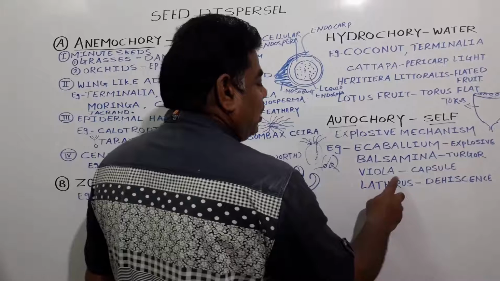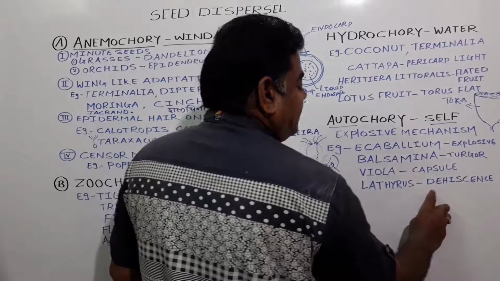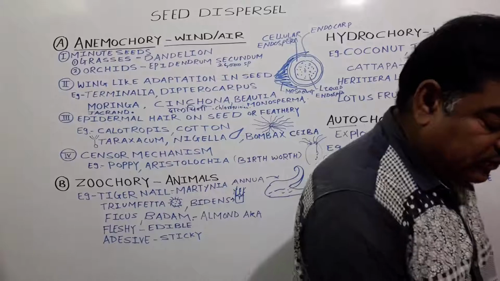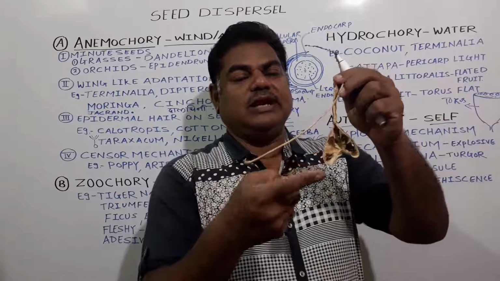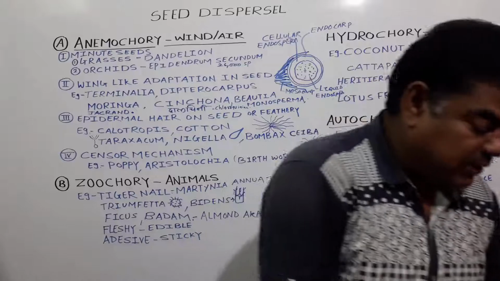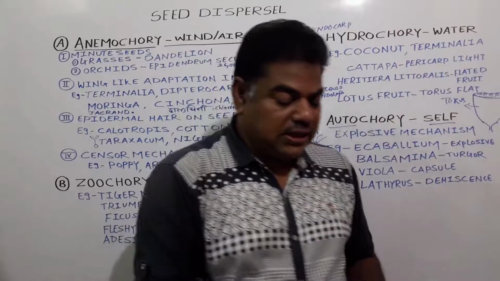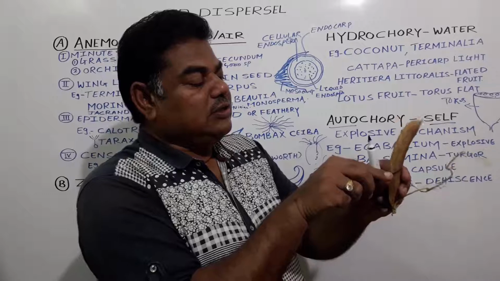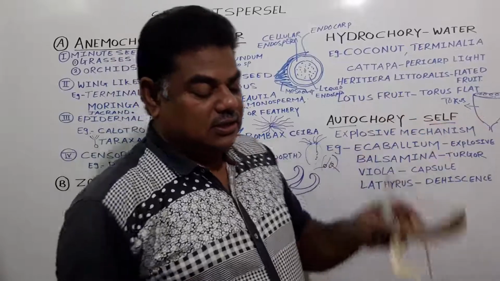Then in case of Viola, the capsule bursts like this. In case of Lathyrus, due to the dehiscence method, the seeds get dispersed. One example is with me. See here, in case of Vicia, the legume splits like this, and the seeds get liberated. See here, this legume splits, and all the seeds get liberated. This legume splits like this, and all the seeds get liberated here and there.